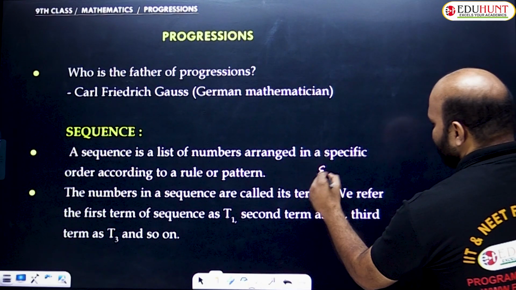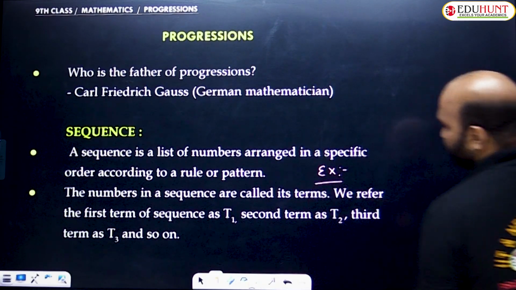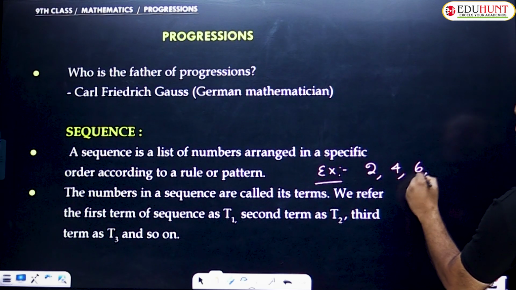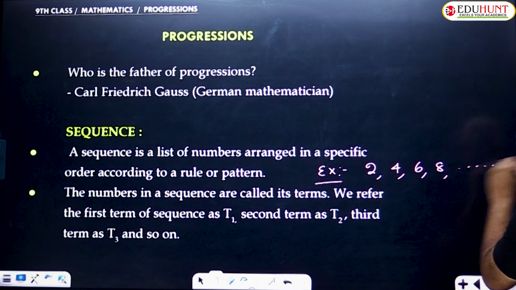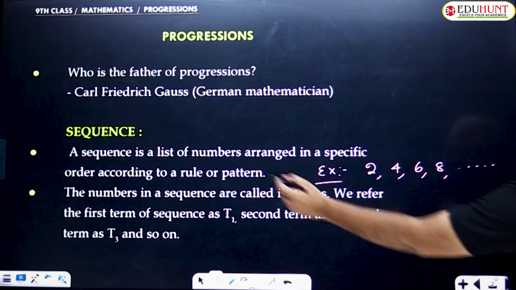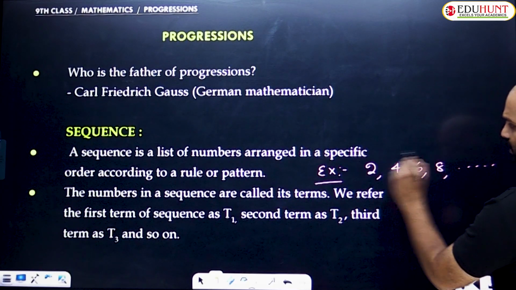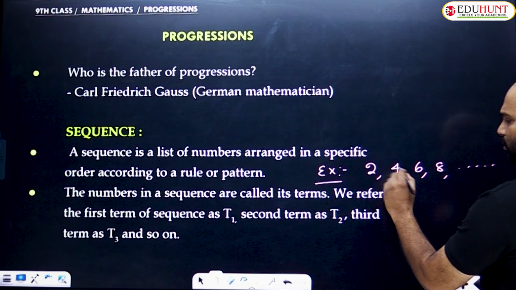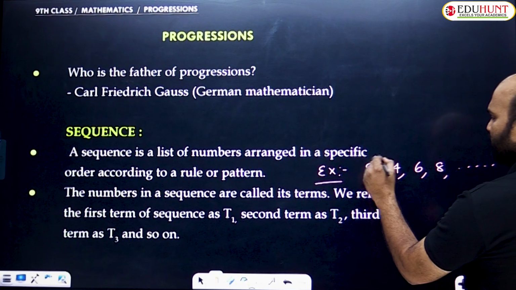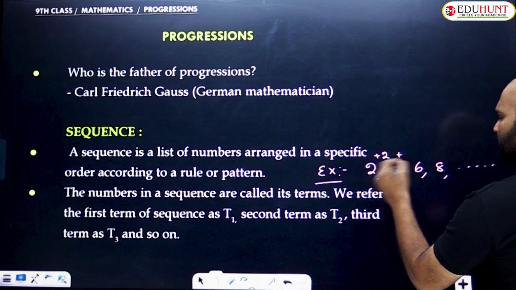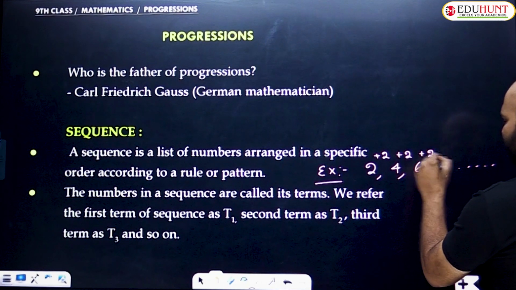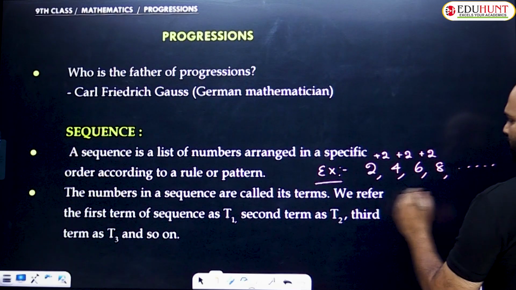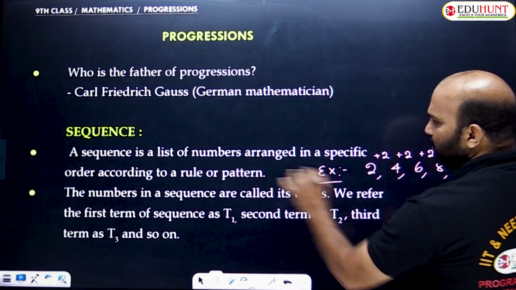For example, 2, 4, 6, 8 and so on. This is also a sequence because it is a list of numbers arranged in a specific order according to a rule. Here, what is the rule? Each term increases by 2, so 2 is the common difference. 2 plus 2 is 4, 4 plus 2 is 6, 6 plus 2 is 8. So this is called a sequence.